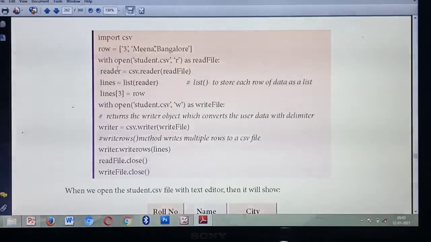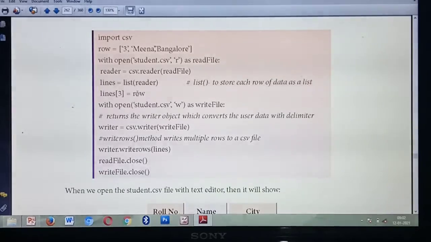So what's the method used to read the file? Reader equal to csv.reader of, and as the argument you should give the file object. What's the file object? Read file of. Then you are going to read each line and store inside the list. So lines is equal to list of, and you call the reader function, reader of. Then which row are you going to modify? Third row. So this list name, lines of 3 equal to row.